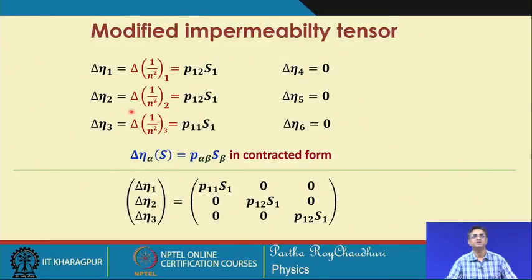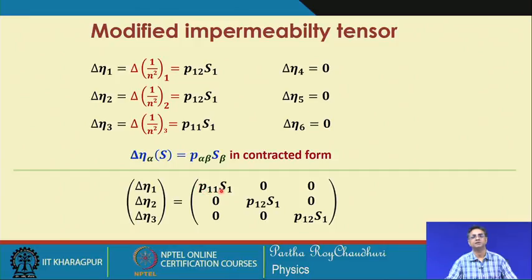But this time, because it is a z propagating wave, the change in the impermeability along z is different, while along the x and y directions they are degenerate, they are the same.